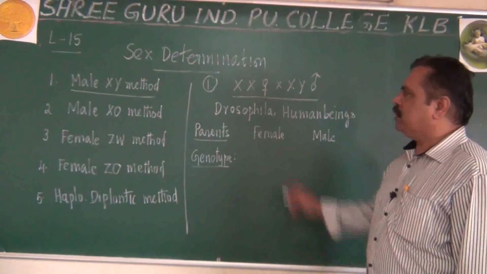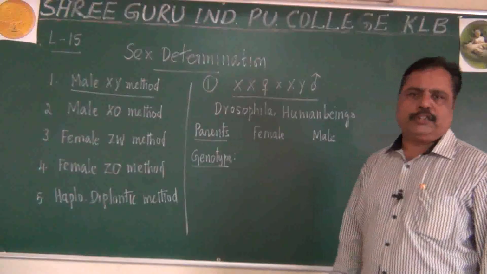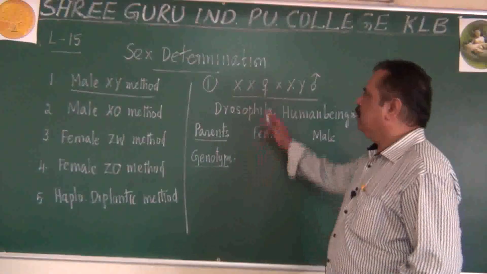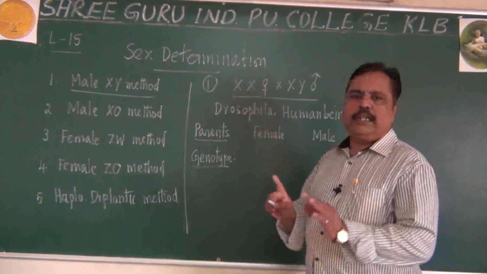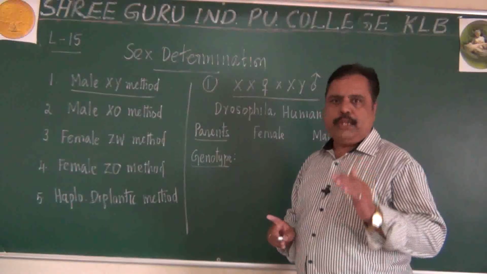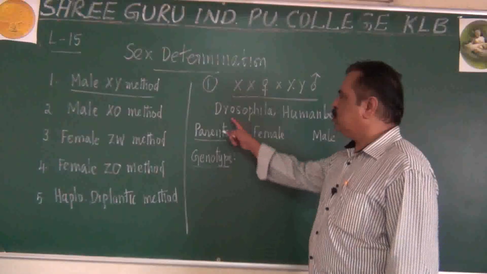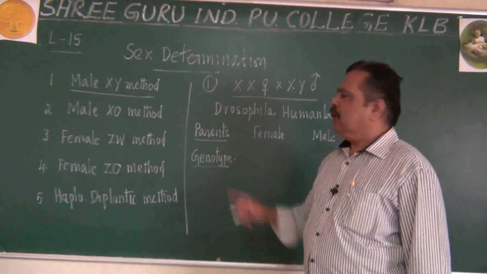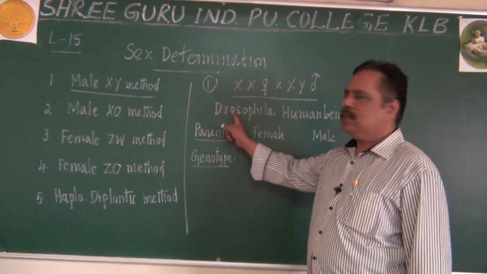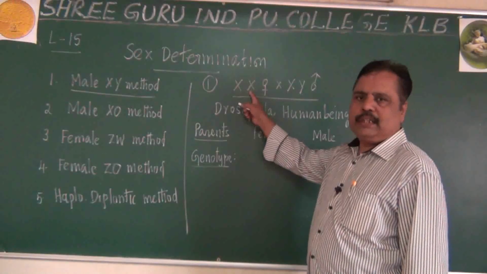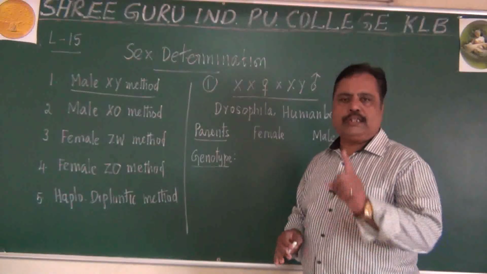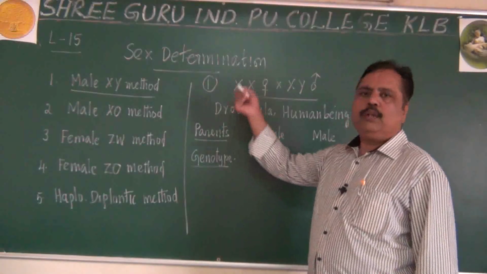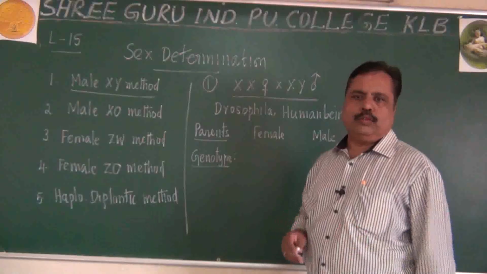Female will have 2 X chromosomes, and the remaining will be autosomes. You remember, females do not have only the XX chromosomes; there will be other chromosomes also. In Drosophila, 2n is equal to 8, I told you. Of those 8 chromosomes, 2 will be XX, the sex chromosomes. The remaining 6 are called autosomes.